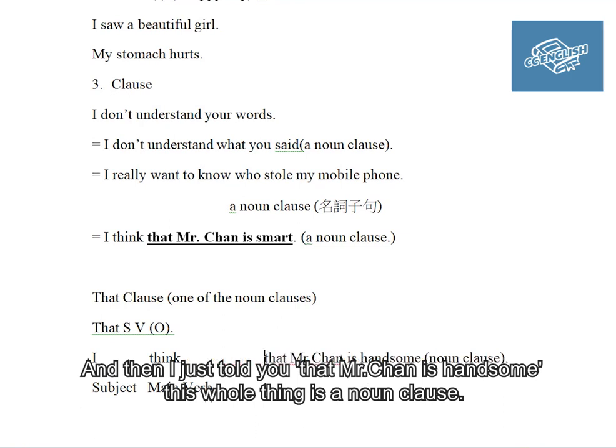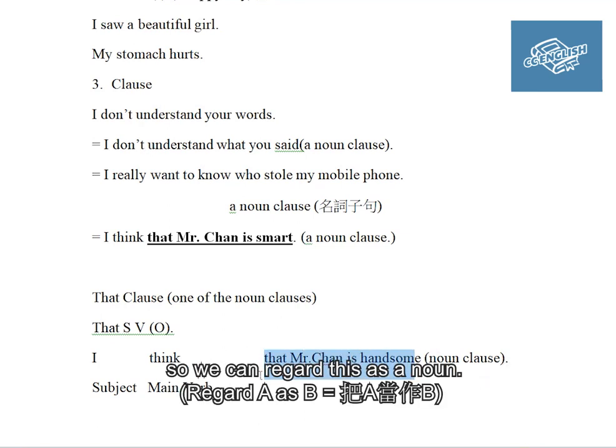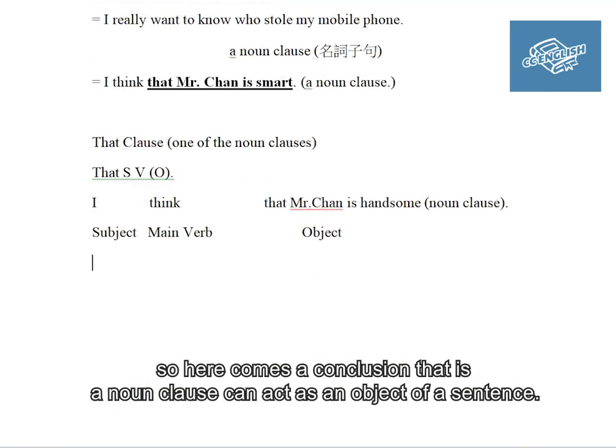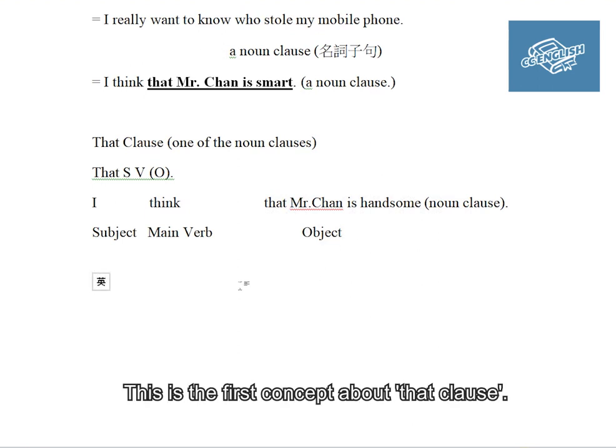The whole thing "that Mr. Chen is handsome" is a noun clause, so we can regard it as a noun, and it is the object of the sentence. Here comes a conclusion: a noun clause can act as an object of a sentence. So this is the first concept about that clauses.